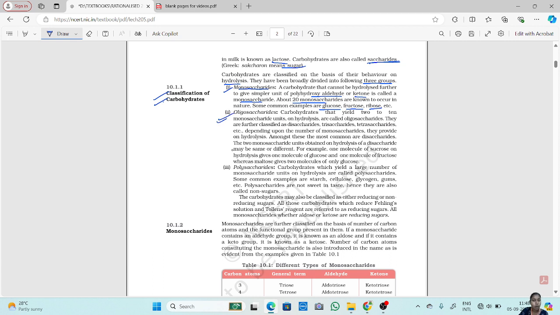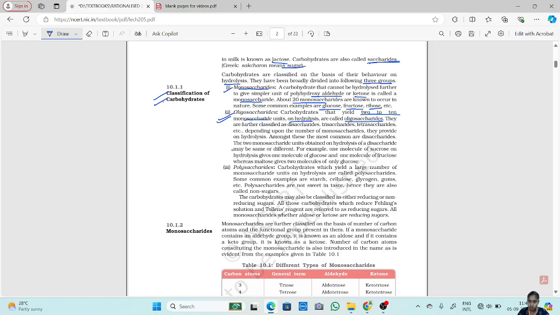The second is oligosaccharides. Now, oligosaccharides are also known as disaccharides. Okay. Now, carbohydrates that yield 2 to 10 monosaccharide units on hydrolysis are called oligosaccharides. Okay.